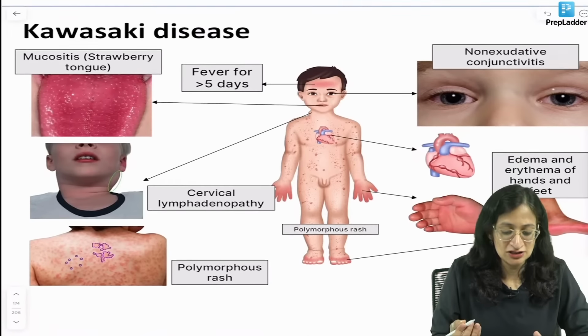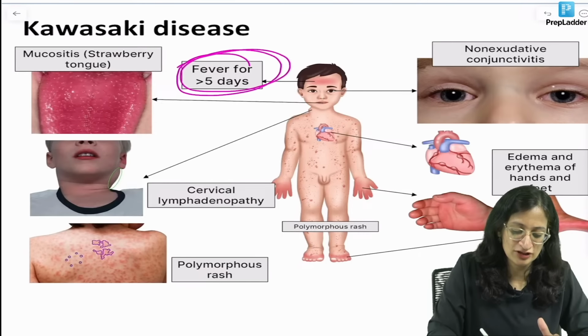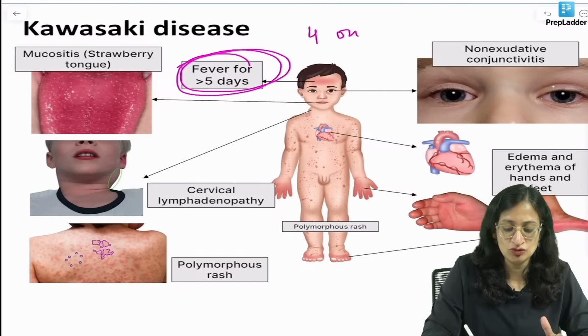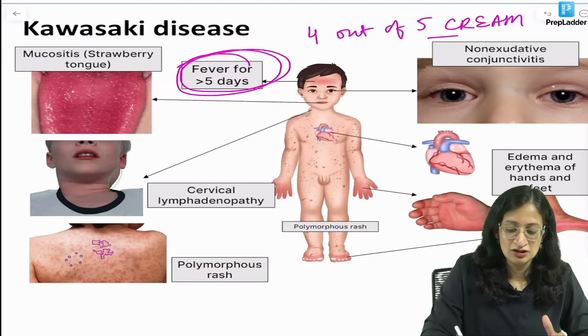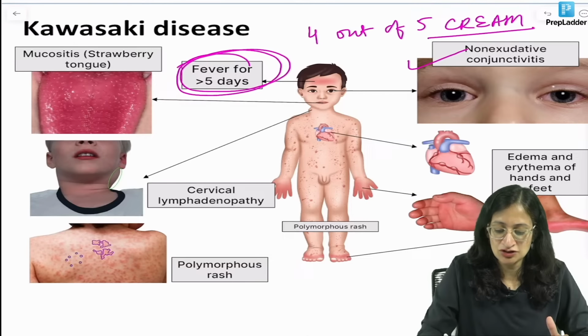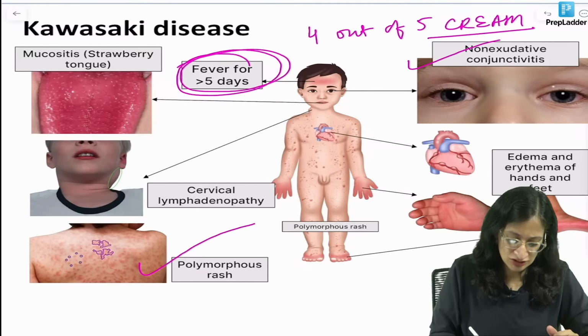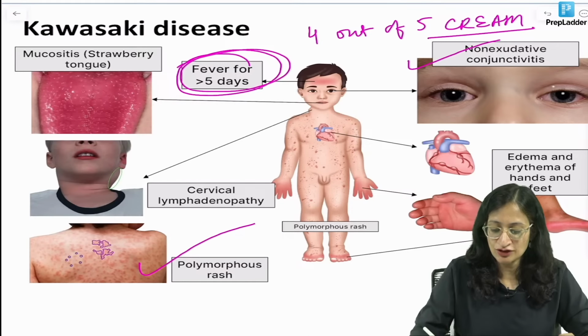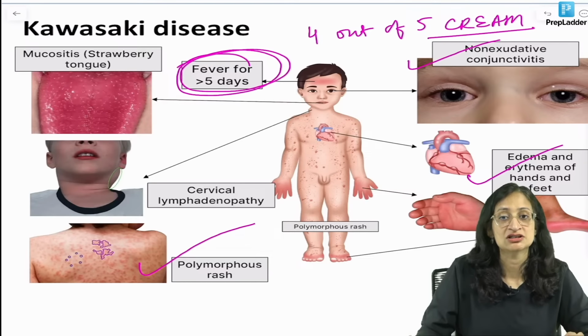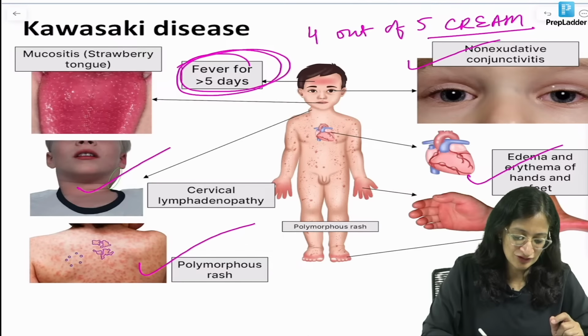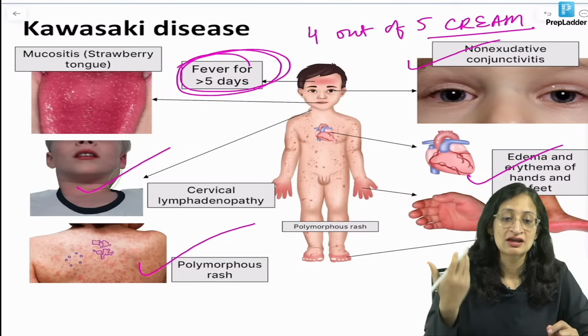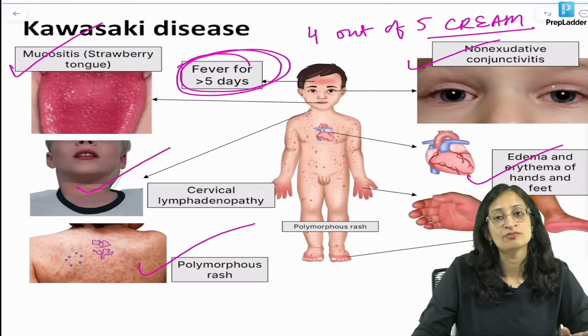Kawasaki disease, we diagnose it when there is fever for more than 5 days with any 4 out of 5 CREAM features. What are CREAM features? C is for conjunctivitis, which is usually non-purulent or non-exudative. R is for rash, which is the polymorphous rash. E is for edema and erythema of hands and feet. A is for adenopathy or lymphadenopathy, which is usually posterior cervical. M is for mucositis in the form of strawberry tongue.